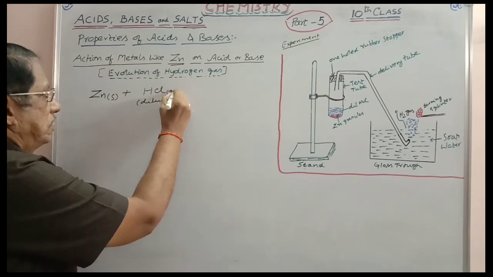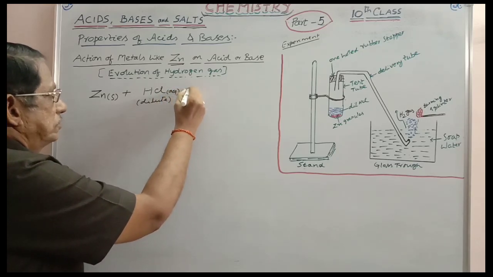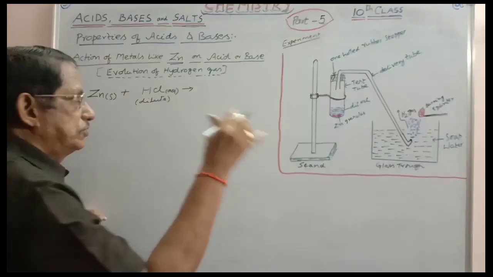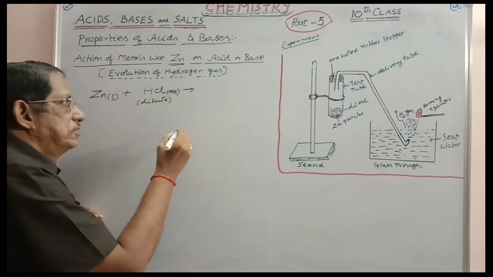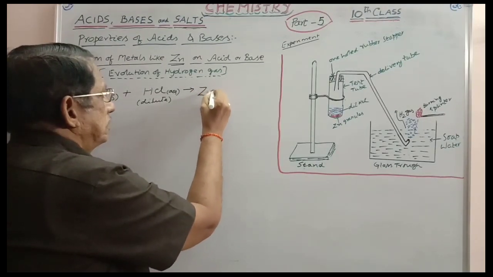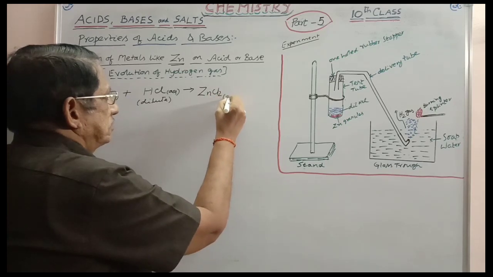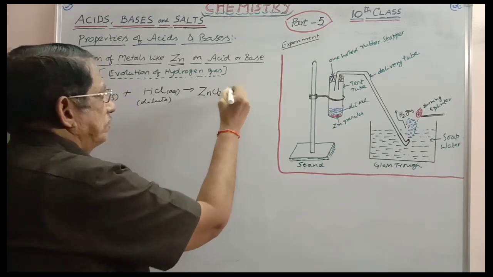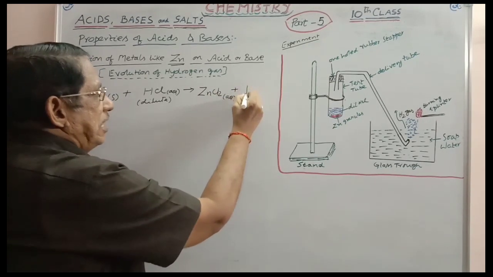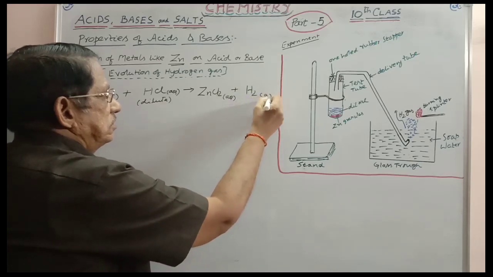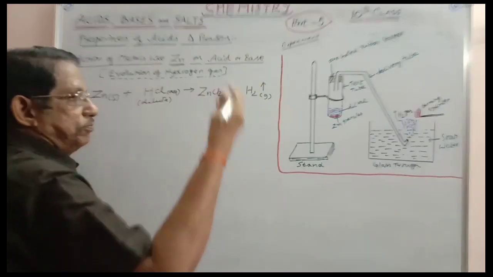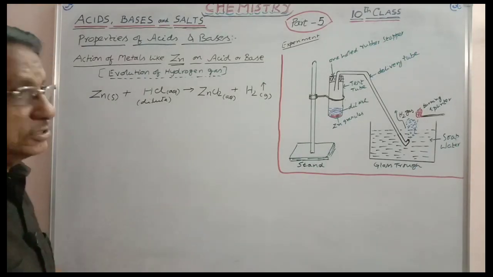This is aqueous because it is dilute. Zinc is going into the solution in the form of zinc chloride, ZnCl2, that remains in aqueous form because it is soluble in water, plus H2 gas is obtained, which is a gas, upward arrow mark. This is the reaction taking place.